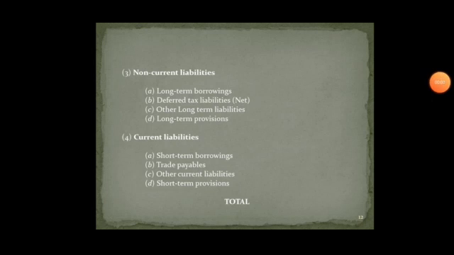Next, under the liability side is non-current liability, that is long term. Long term borrowings, deferred tax liability, other long term liabilities, and long term provisions. These are the minor heads under the major head of non-current liability, and these individually should be explained in the notes to accounts. Current liabilities, that is short term borrowings, trade payables, other current liabilities, and short term provisions. Again, these are the minor heads under the major head of current liability, and these are also to be shown in the footnotes to accounts.